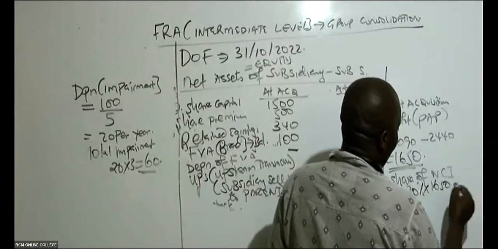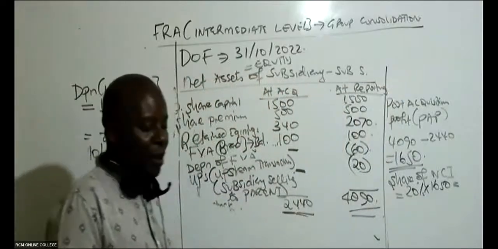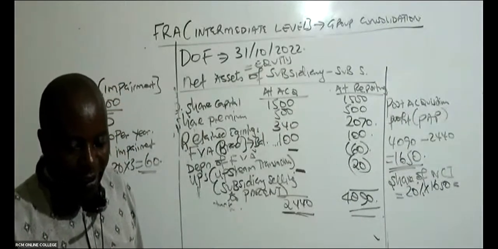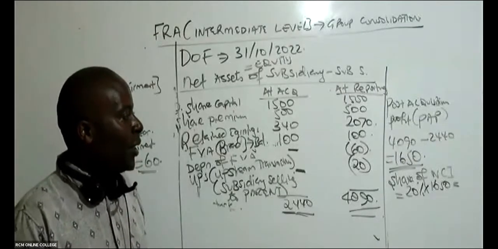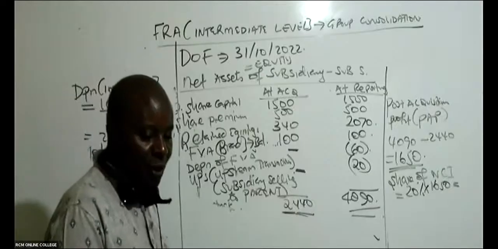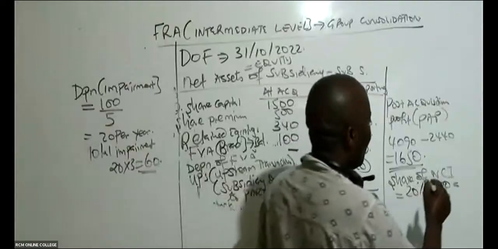So these guys here, we shall give them how much? 20% times 1650, so we shall be giving them 330. Thank you very much, 330.